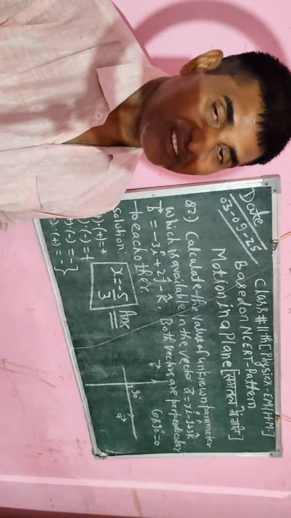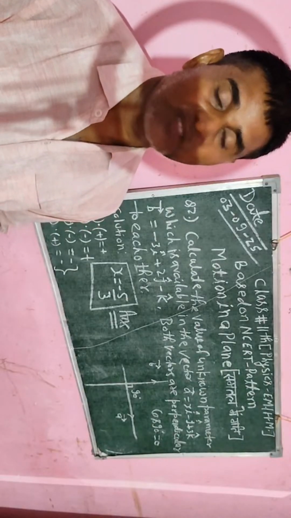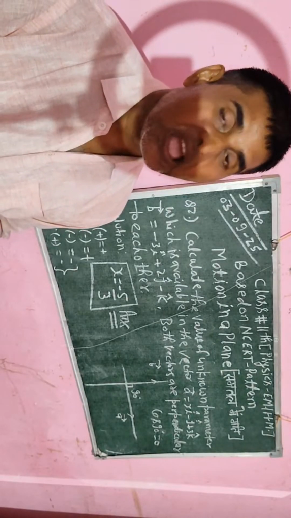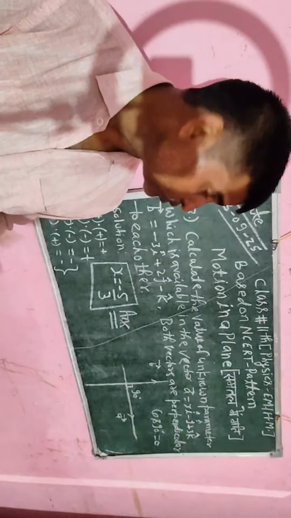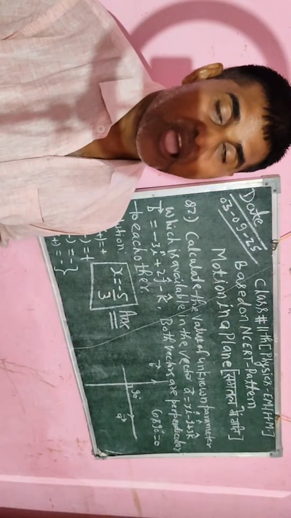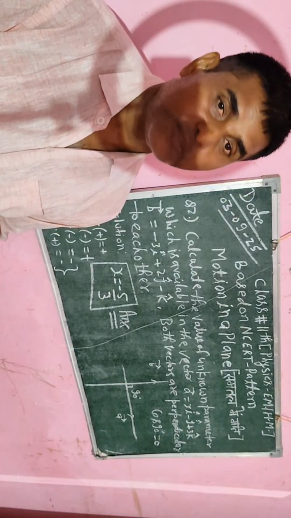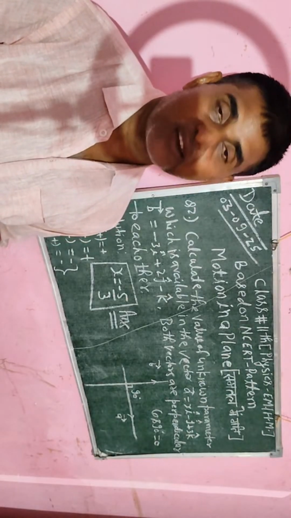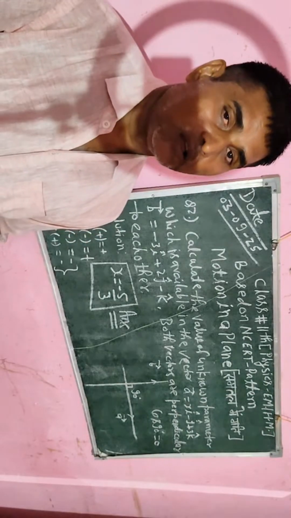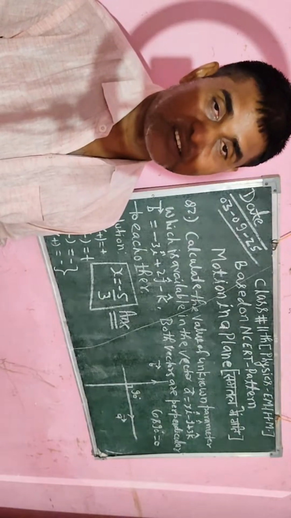So you have to follow all this information easily. Now after it I will also explain the concept of projectile motion and also circular motion. Okay, so you have to know all the information, and after knowing all the information you can also easily know projectile motion and also motion in a circle, that is circular motion.